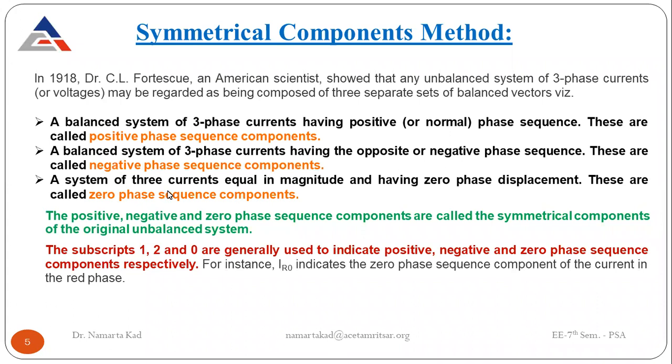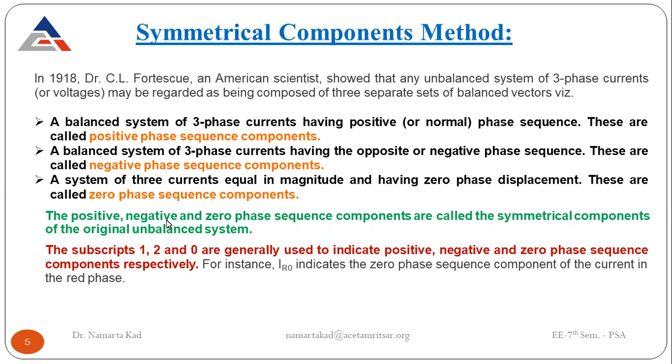And the system of three currents equal in magnitude having zero phase displacement is called the zero phase sequence components. In both of the above two, the positive and negative phase sequence, the phase difference between the phases is 120 degrees. But in the zero phase sequence, the phase difference is 0 degrees. Here the phase difference between the three phases R, Y, and B is 0 degrees. All are lying along the same line, but their magnitudes are equal. That is called the zero phase sequence component.